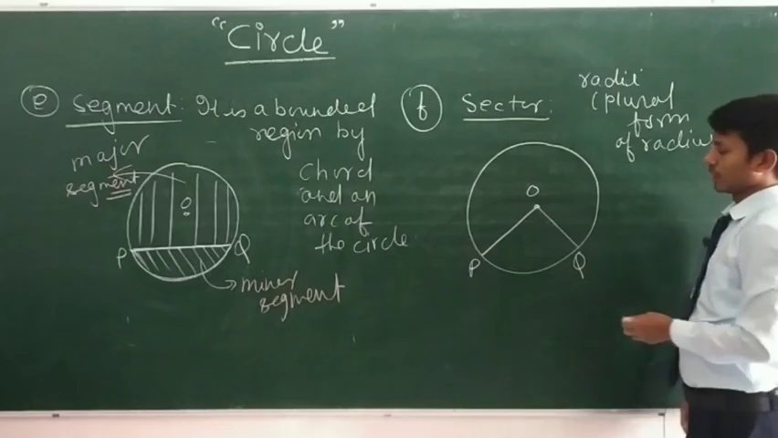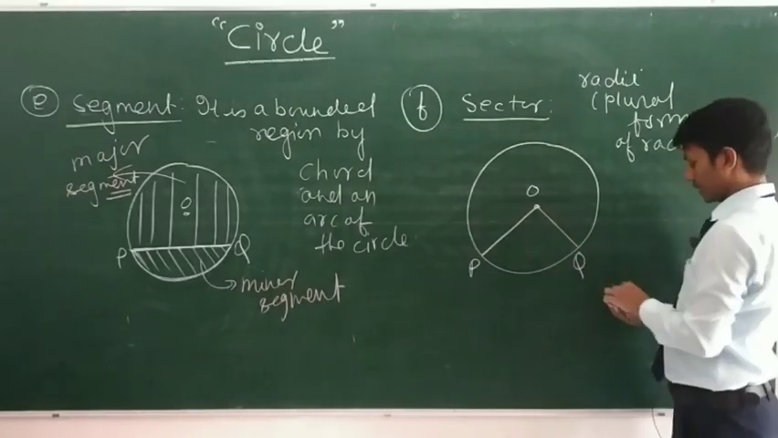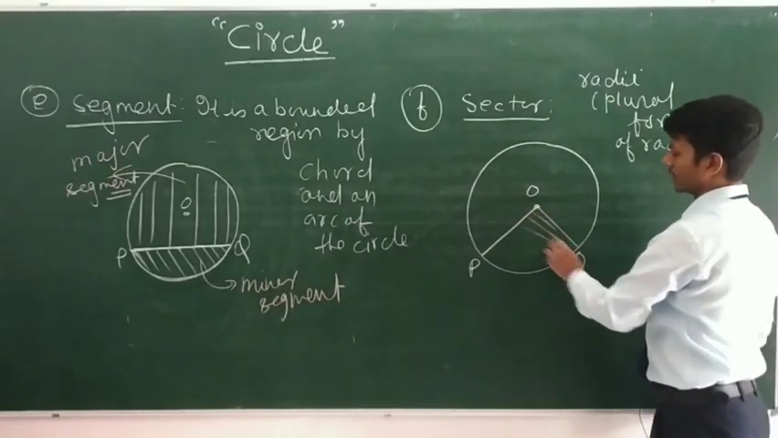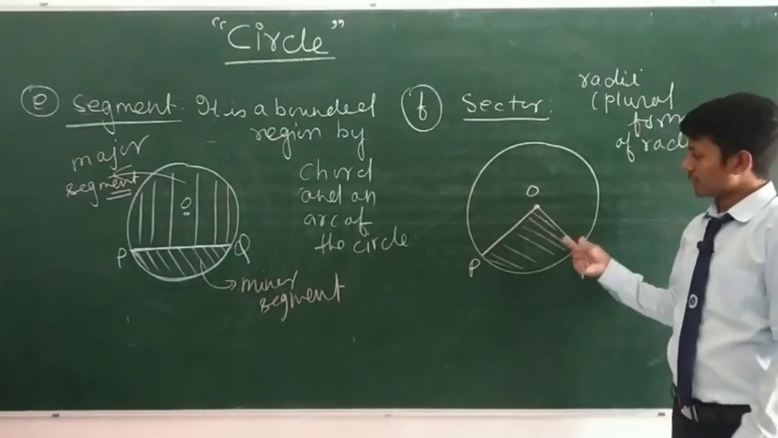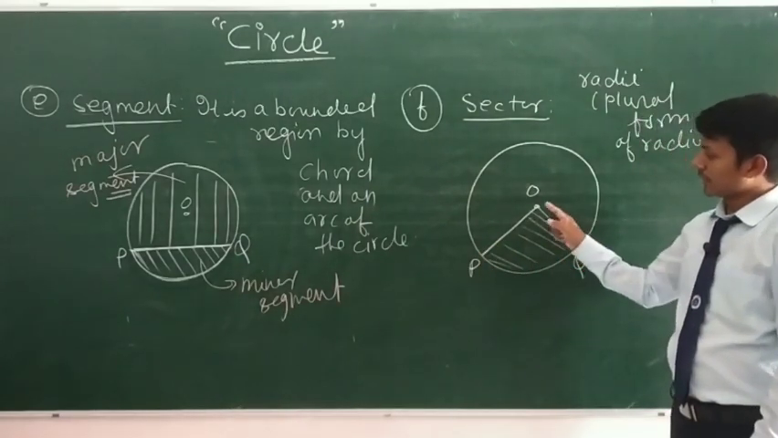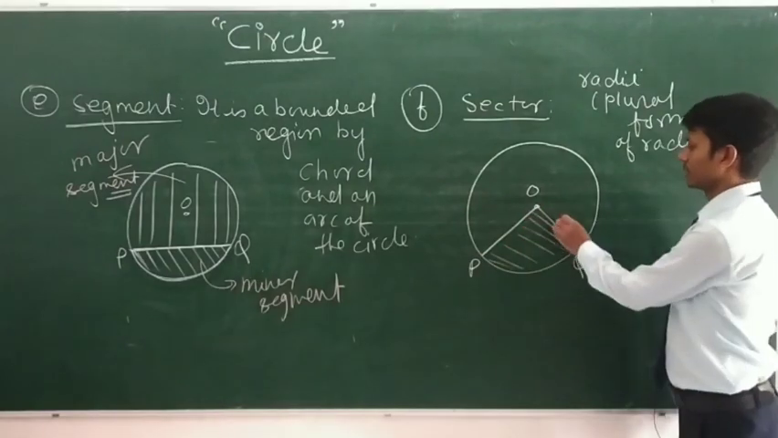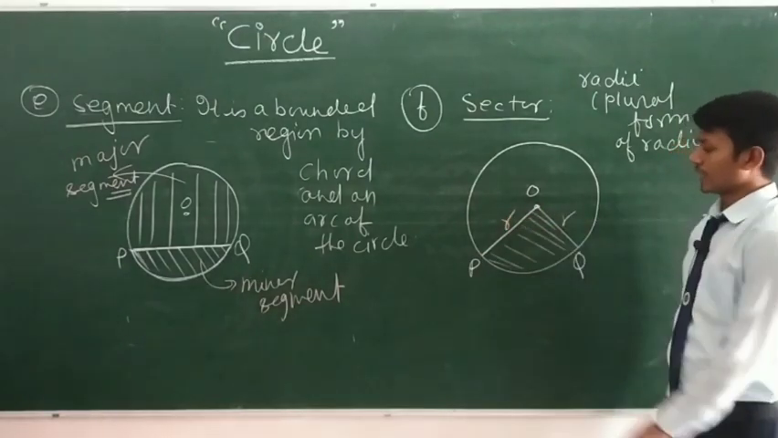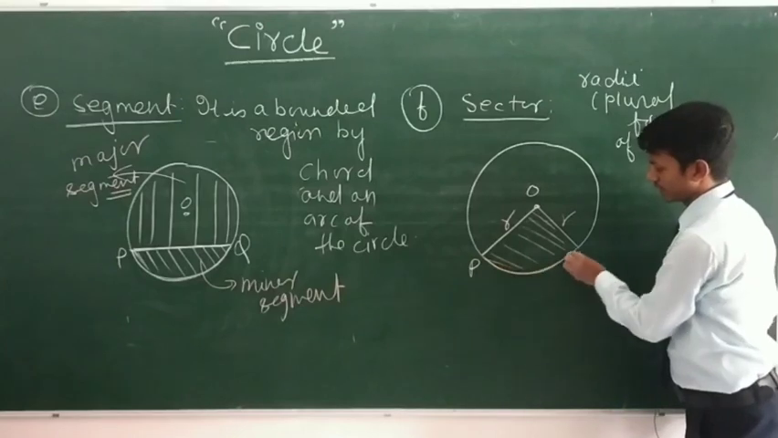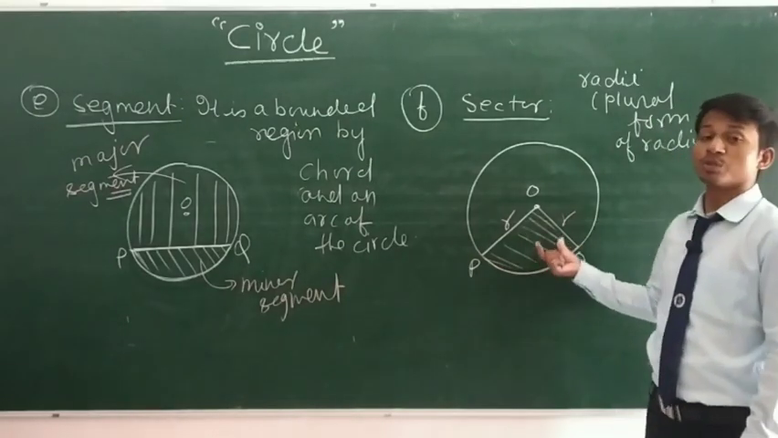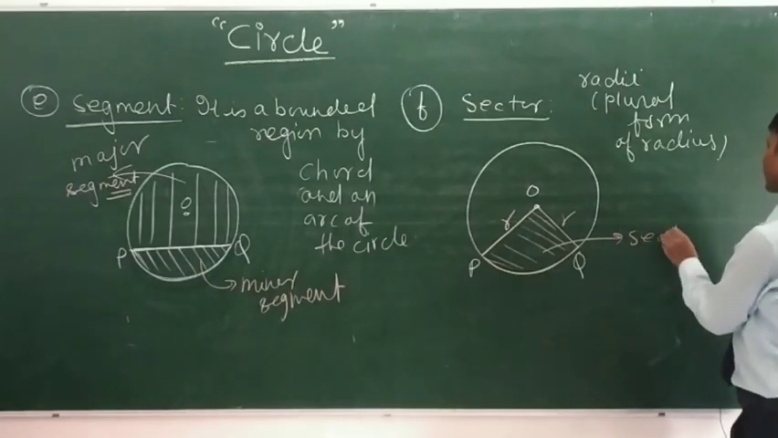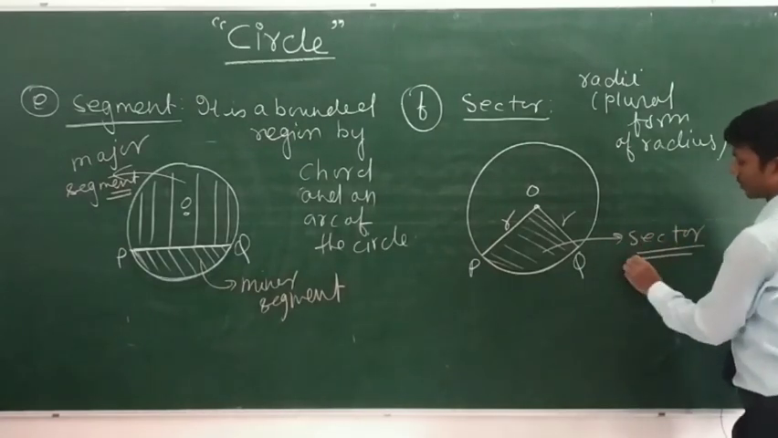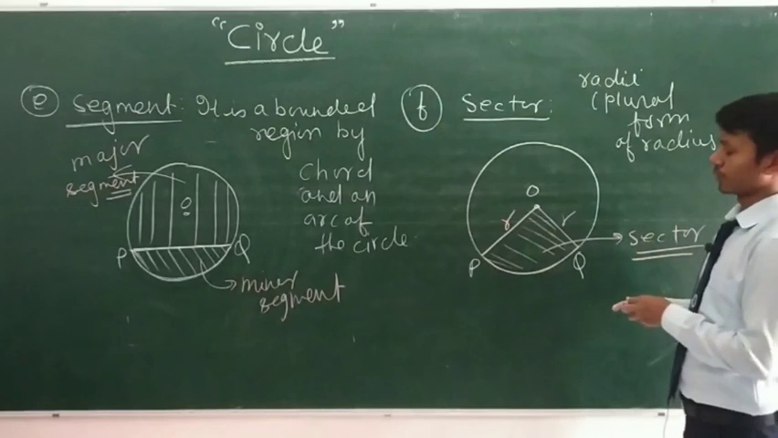So, here this is a region, this shaded region. Look at this bounded region. This region is bounded by radii of the circle and an arc of the circle. So, this region is known as sector. All right. So, what is the definition of it?